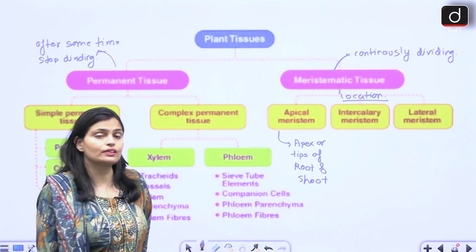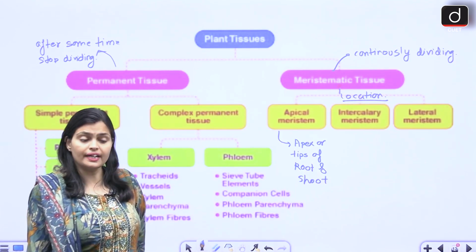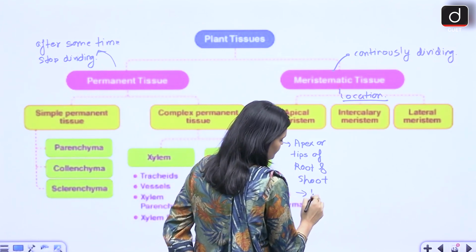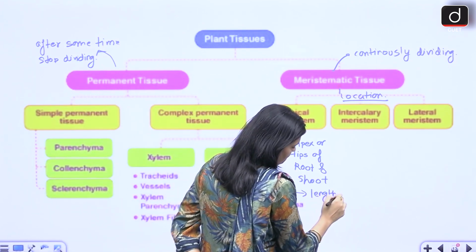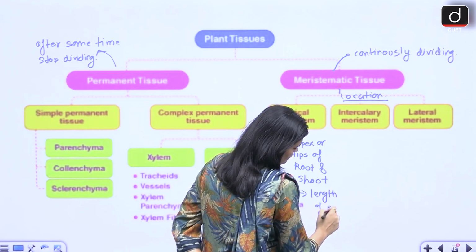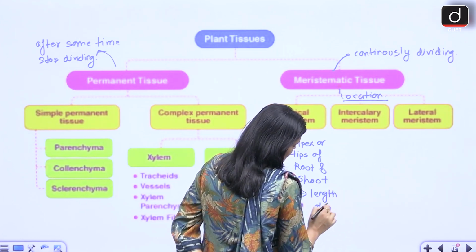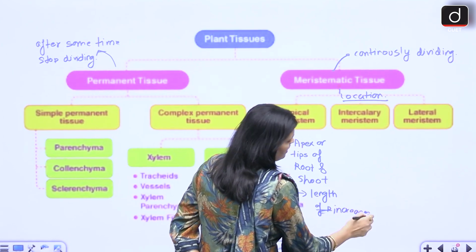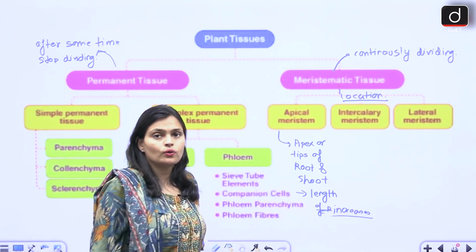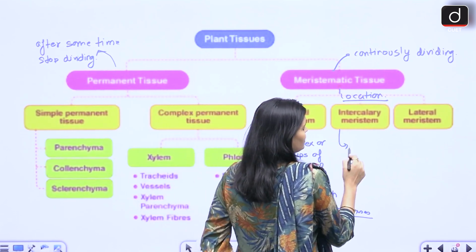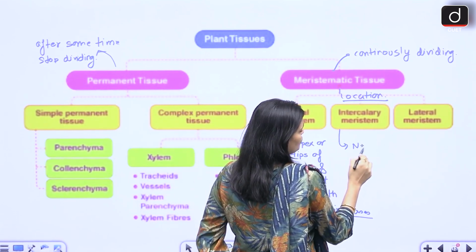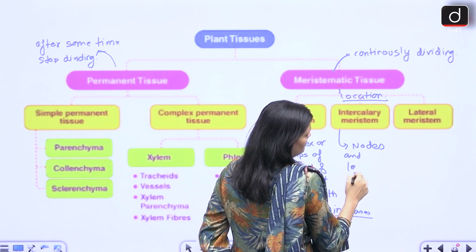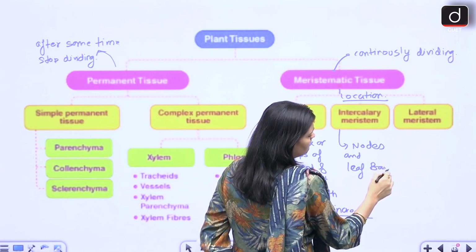Then what is the function of apical meristematic tissue? It increases the length of the plant. Intercalary meristematic tissue is found at the nodes and leaf base.